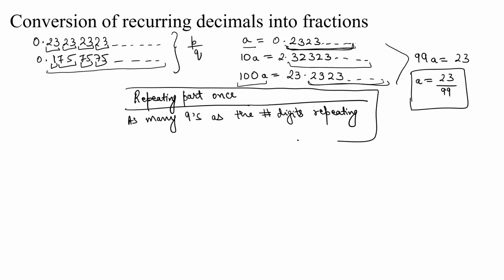So you can quickly convert a recurring decimal into a fraction using this formula.